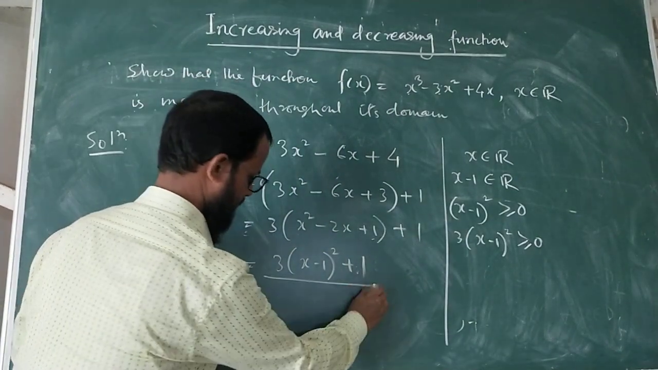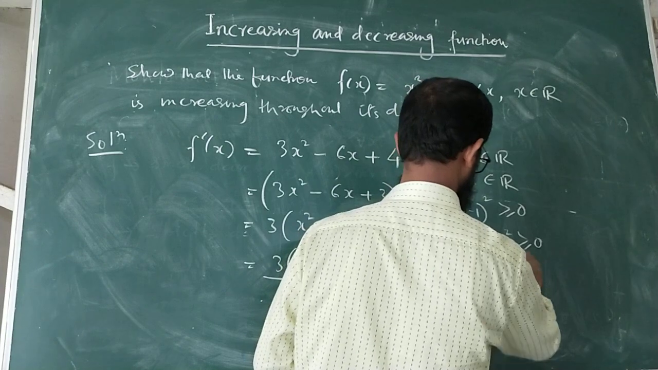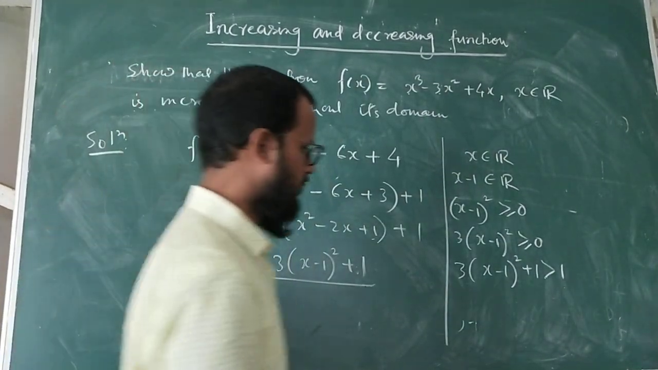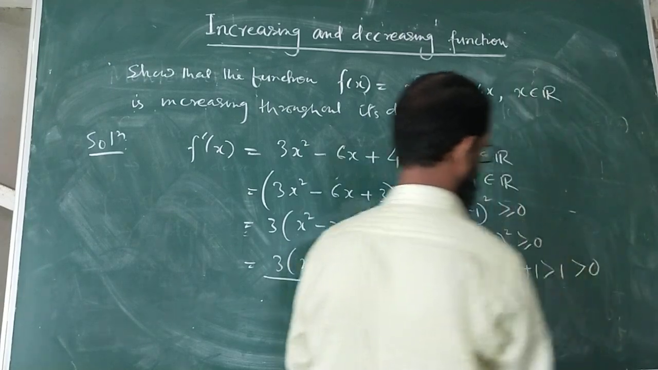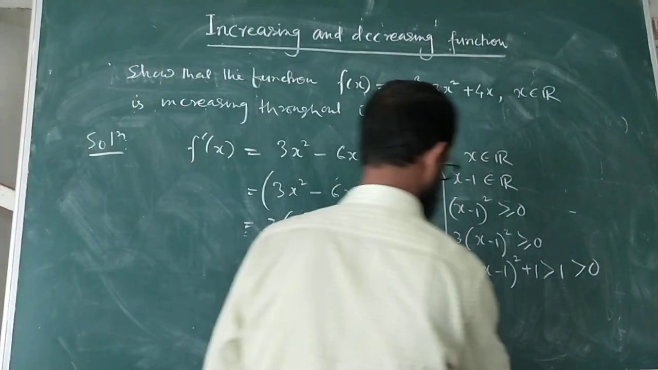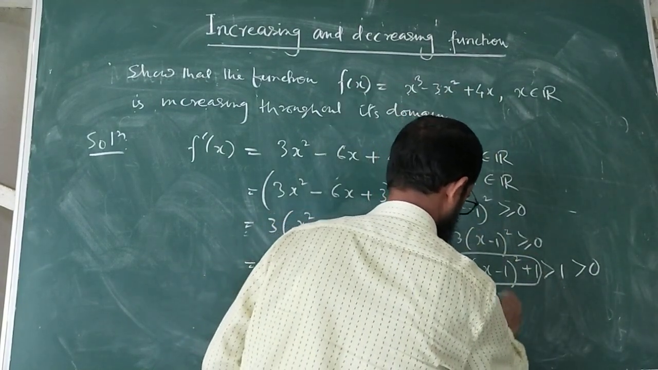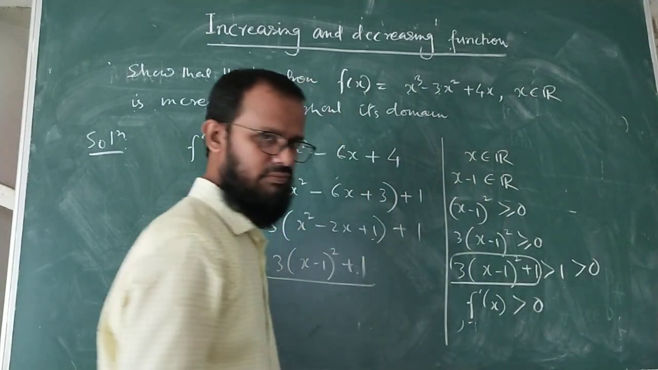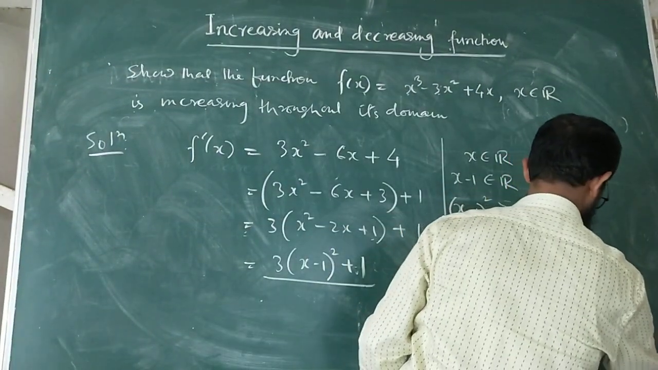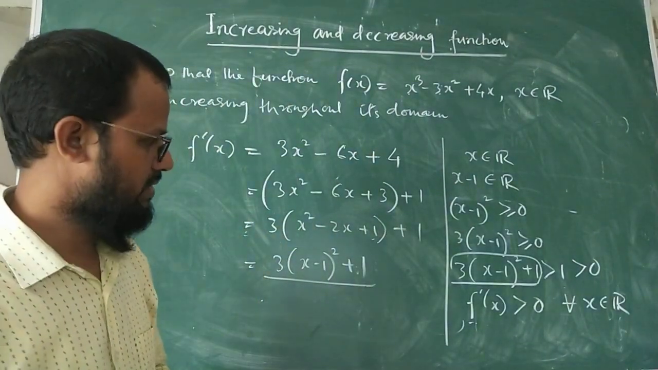And now our expression is this one. So if you add 1 on both sides, this is strictly greater than 1. So this is actually what? It is f dash x. So f dash x is greater than 0 for all x belongs to R. That means throughout this domain, f dash x is strictly positive.